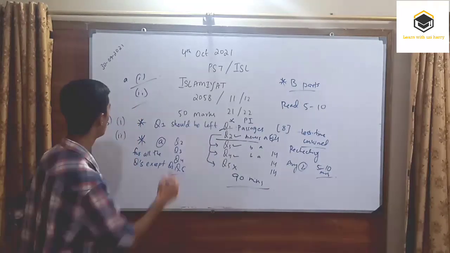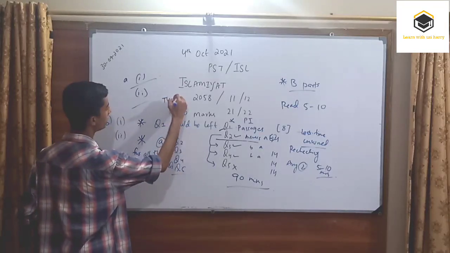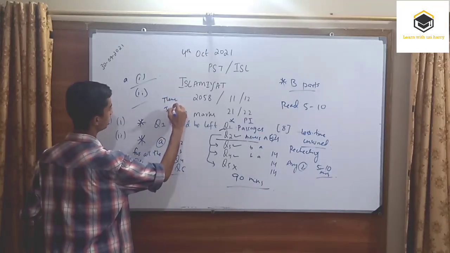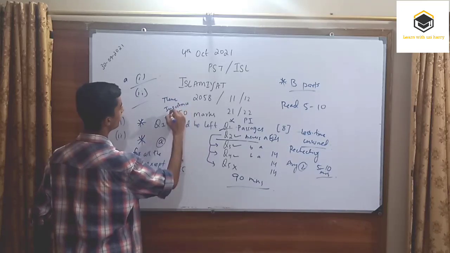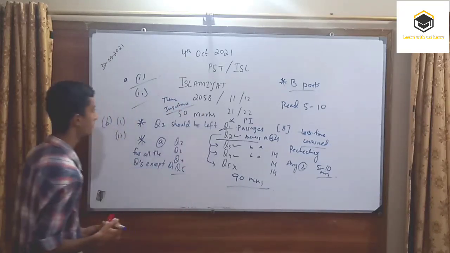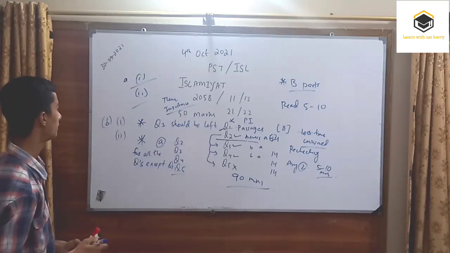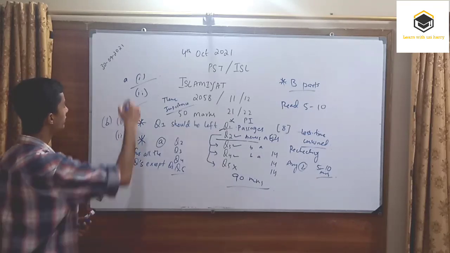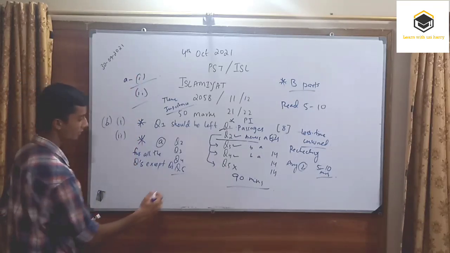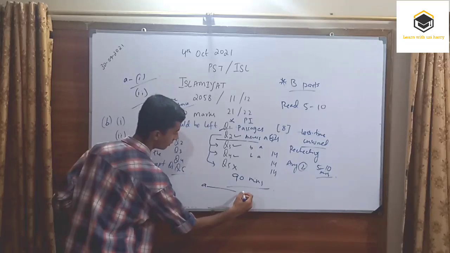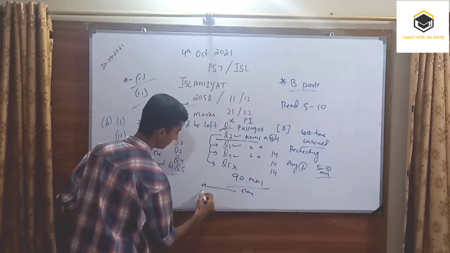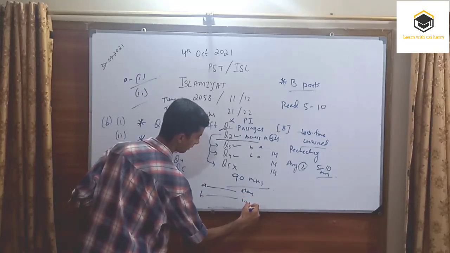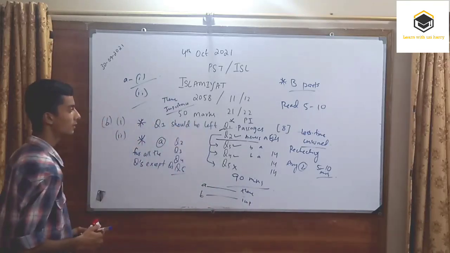Many students just go with a heading like they are going to write the theme and importance. So it is not the appropriate way. Somehow the examiner would not count it as a proper answer. So just go with that specifically, because in the question they have defined that the A part is all about the theme, whereas the B part is all about its importance. Okay, this is the proper way.